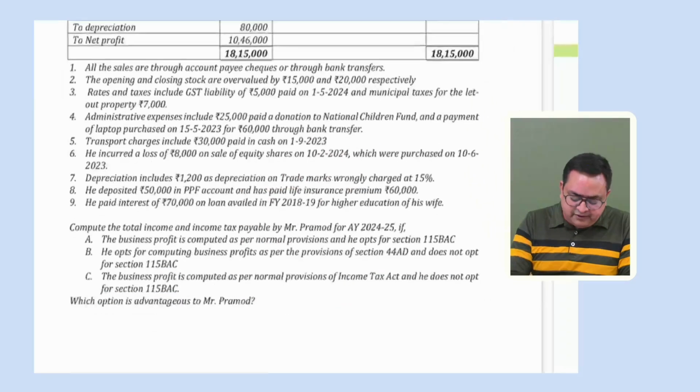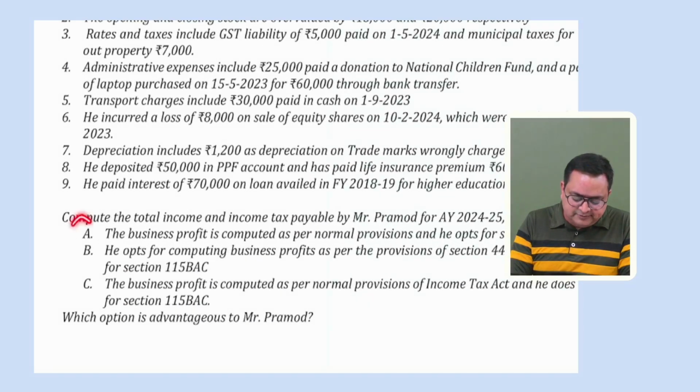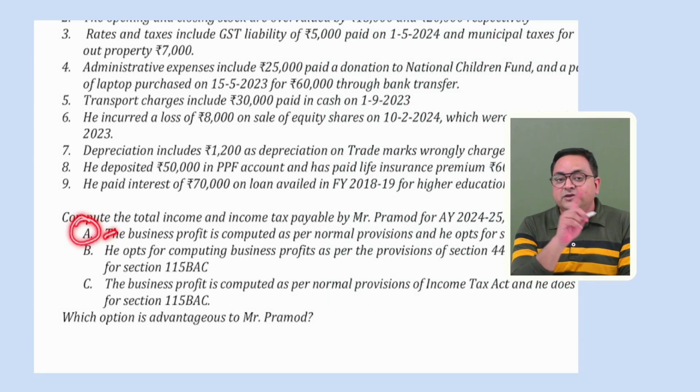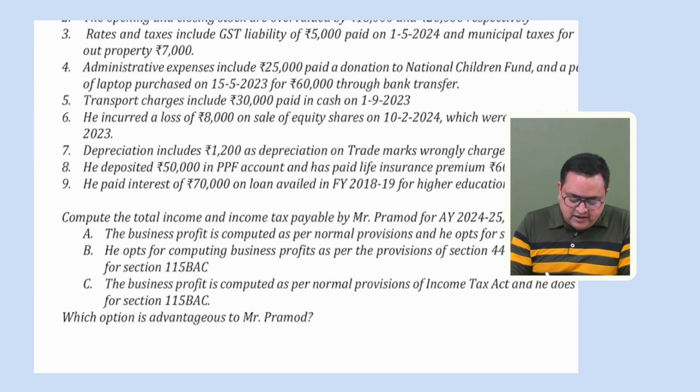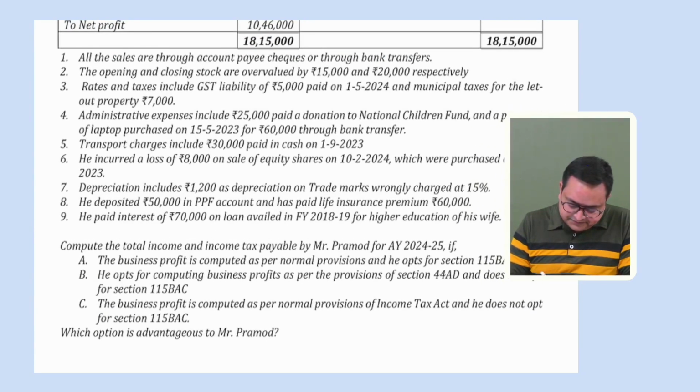But please remember, when you are computing your income as per point number A, default tax regime, you cannot take 80C, right? Correct? While you are computing your income and tax as per point number B and point number C, then you can take 80C, because here we are computing our total income and tax liability as per optional tax regime. Okay, easy.